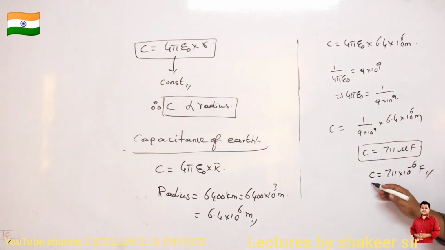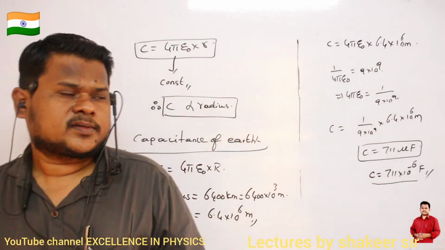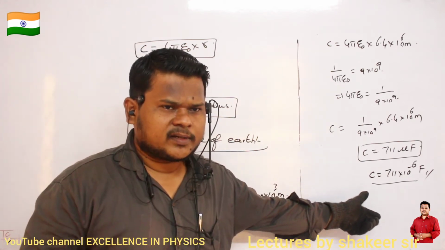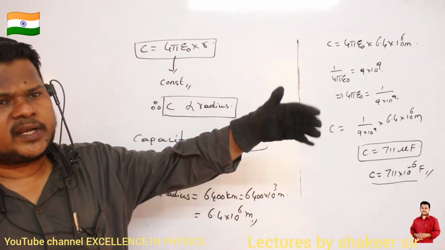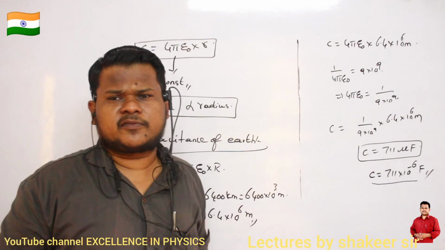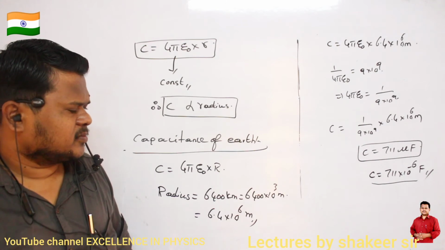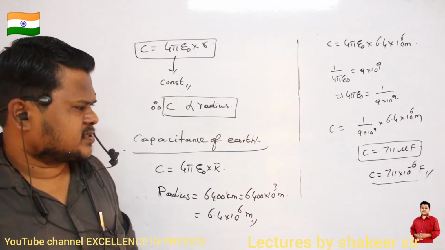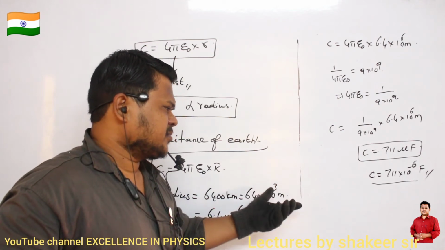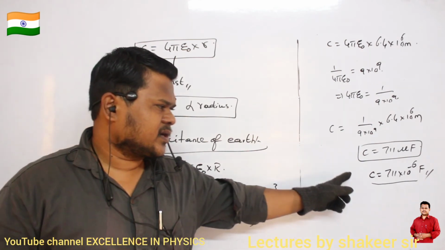So is this greater than 1 farad or less than 1 farad? 711 into 10 power minus 6 farads. Is this less than 1 farad? How much less than 1 farad? How many times less than 1 farad? Many times less than 1 farad, no? So nearly I can say it is 7 into 10 power minus 4. So approximately I can say it is 70,000 times lesser value when compared to 1 farad.